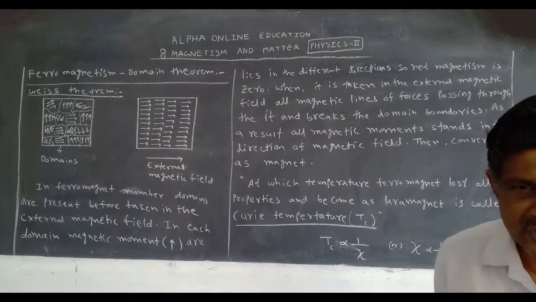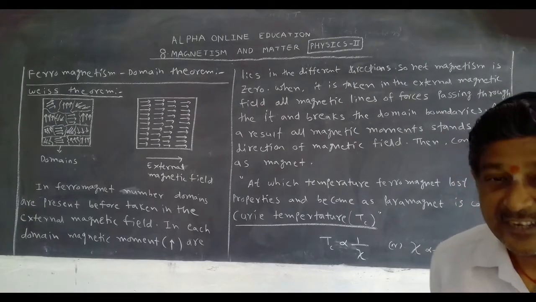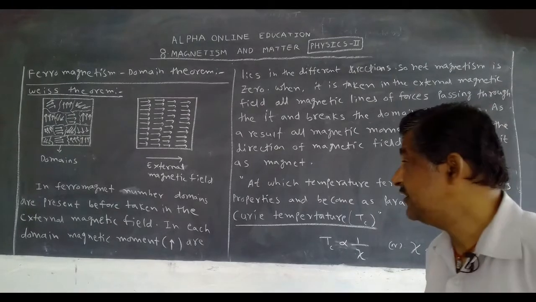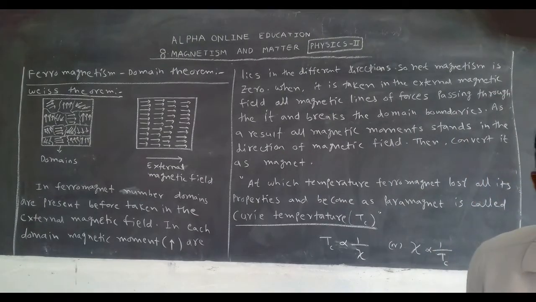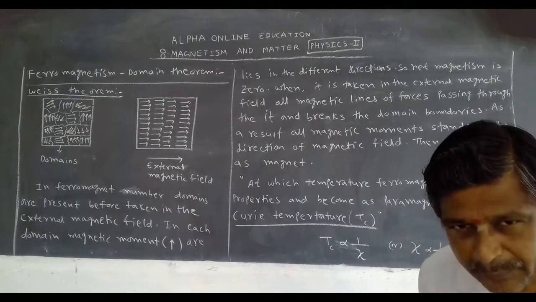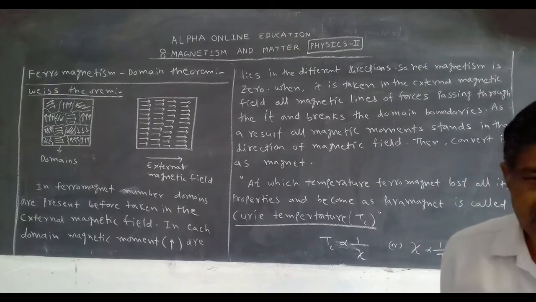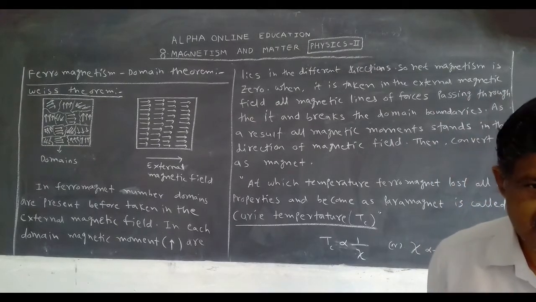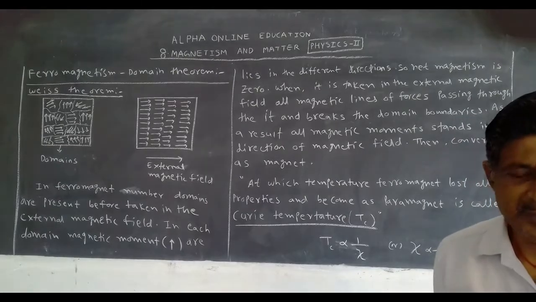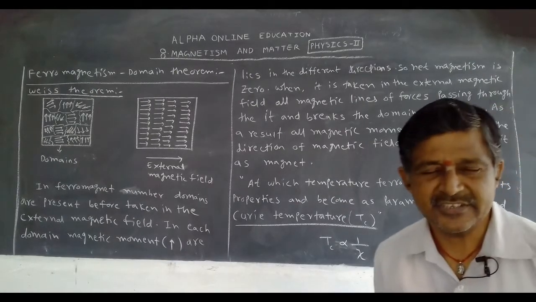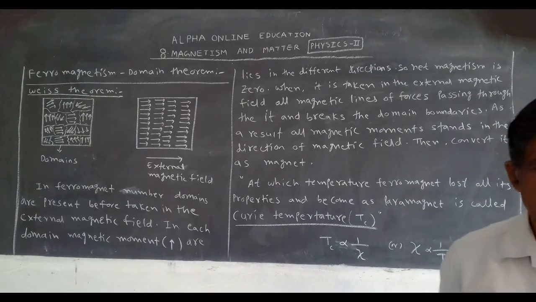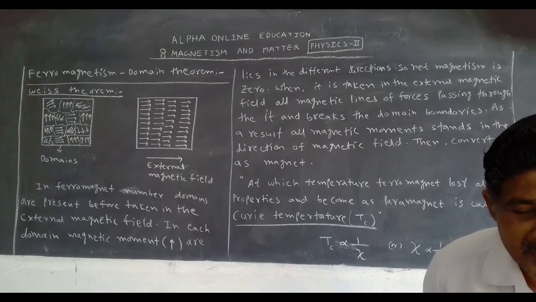That kind of change of phase is called a second order change of phase. We especially use that in the conversion of ferro into para. At the Curie temperature, the ferromagnet is converted into a paramagnet. That temperature is called the Curie temperature. This Curie temperature is inversely proportional to susceptibility.